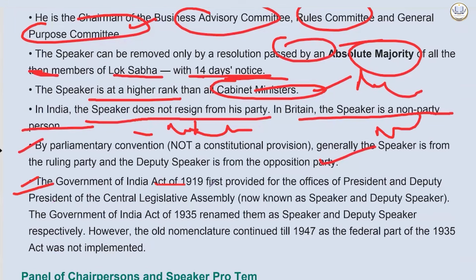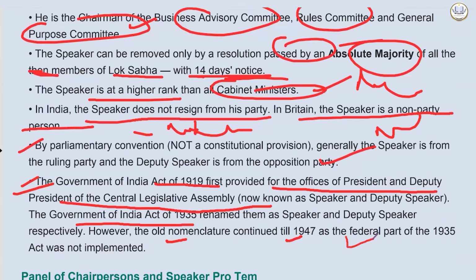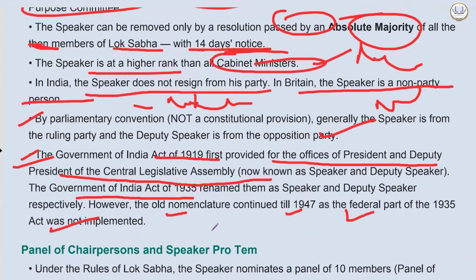The Government of India Act of 1919 first provided for the office of president and deputy president of the Central Legislative Assembly. We had already studied that. The Government of India Act of 1935 renamed them as speaker and deputy speaker. However, the old nomenclature continued till 1947 as the federal part of the 1935 Act was not implemented.